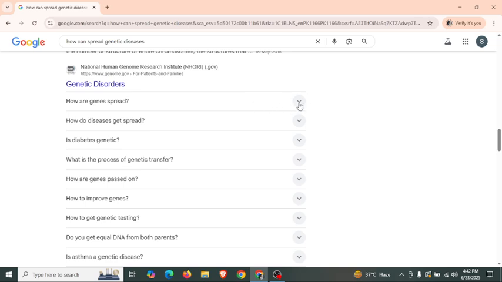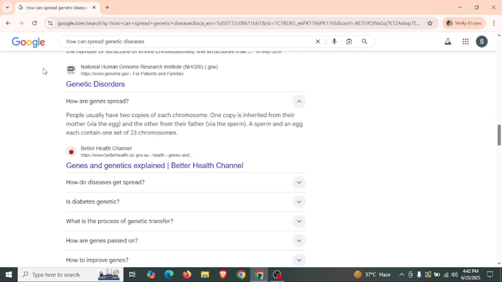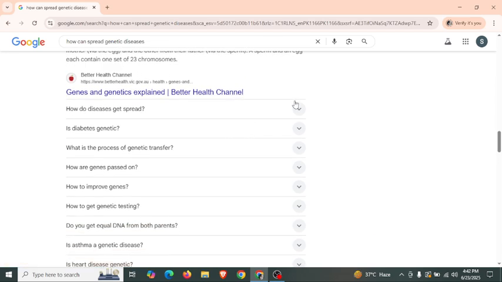How are genes spread? People usually have two copies of each chromosome. One copy is inherited from their mother via the egg, and the other from their father via the sperm. A sperm and an egg each contain one set of 23 chromosomes.